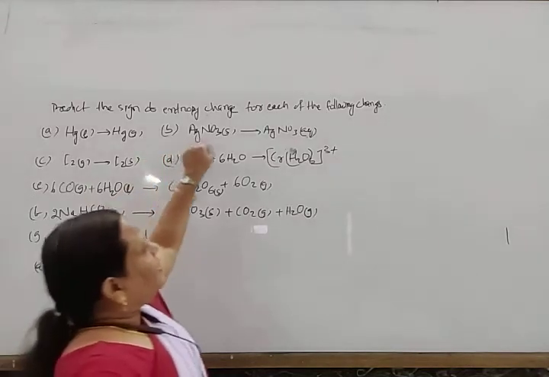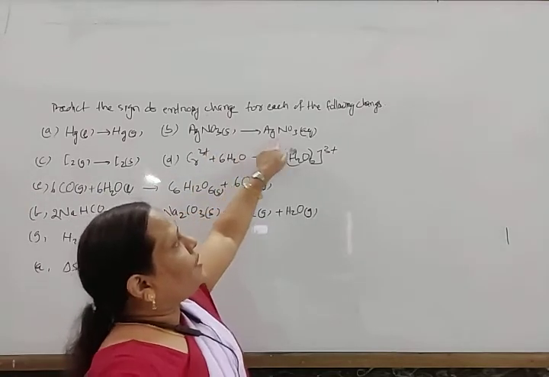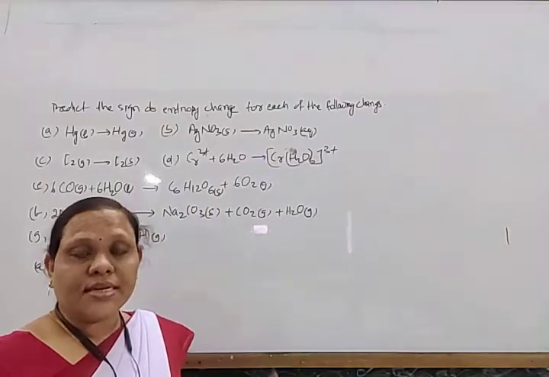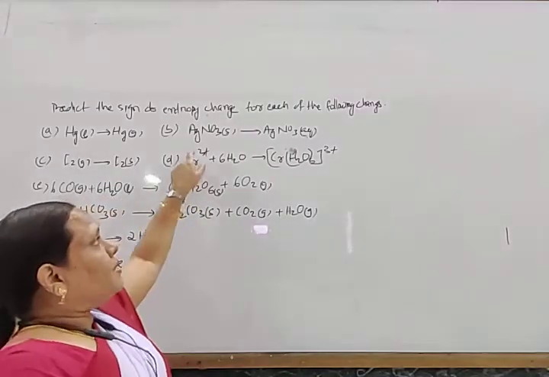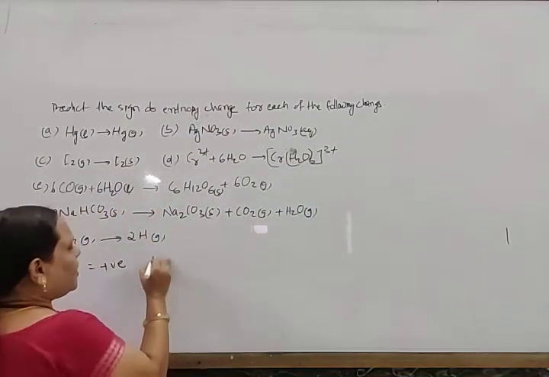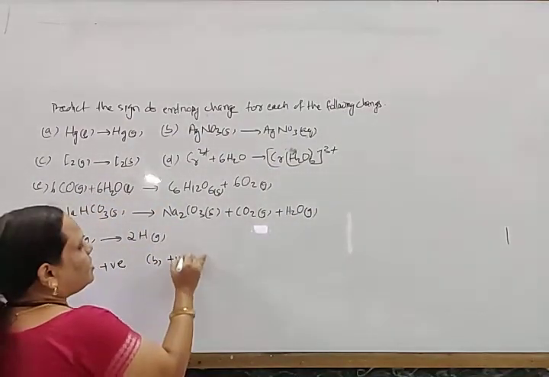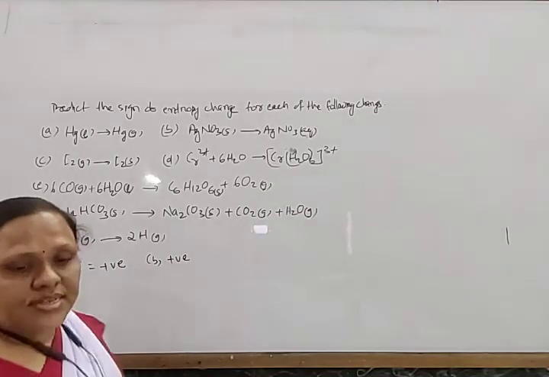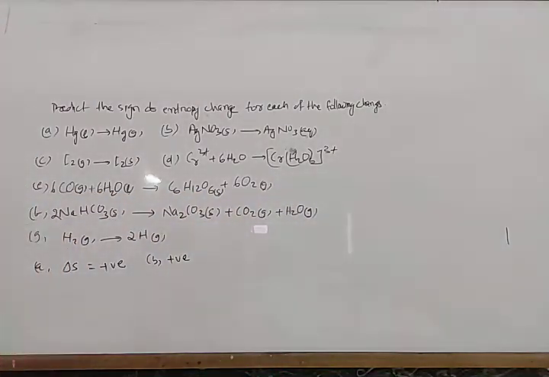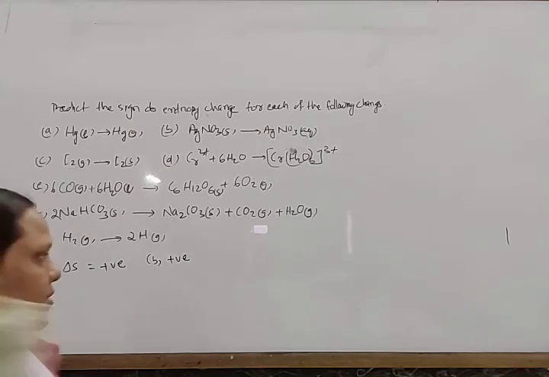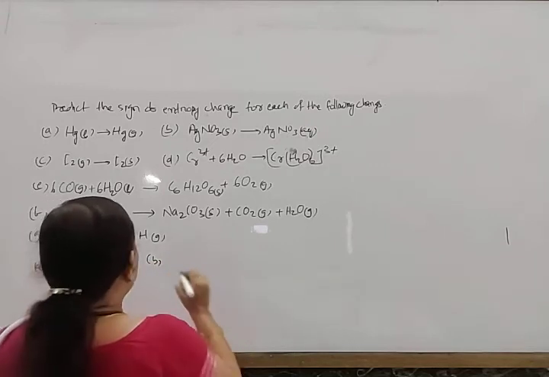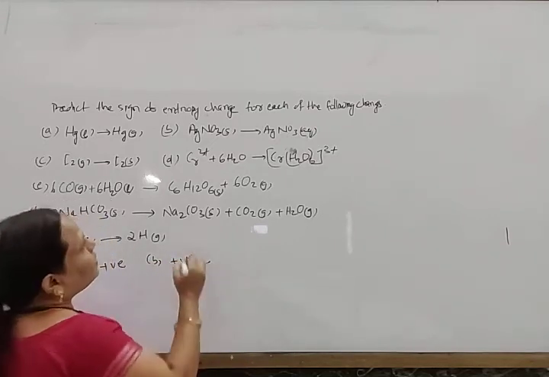Similarly, AgNO3 solid is converted to AgNO3 aqueous. AgNO3 aqueous means it gives Ag plus and NO3 minus. So one particle is converted to two particles. In this case also entropy increases, so the del S value is positive. Here del S is positive and here also positive.